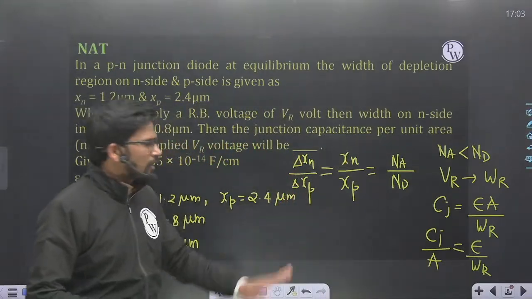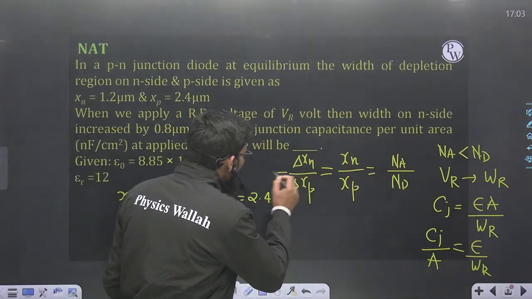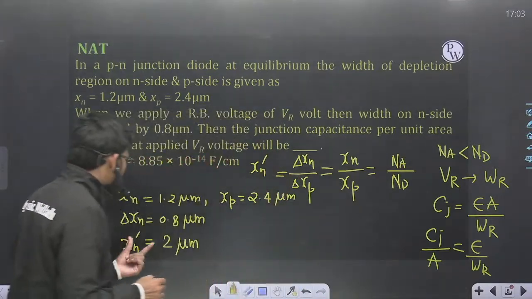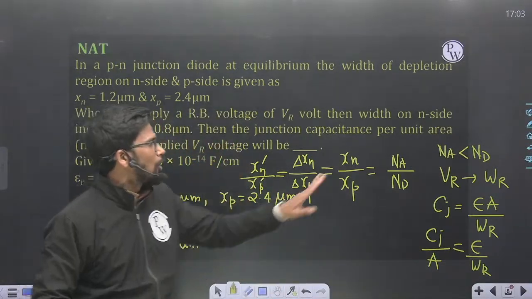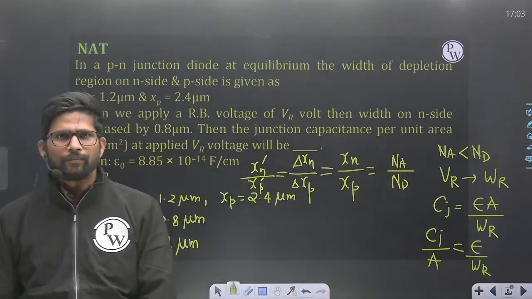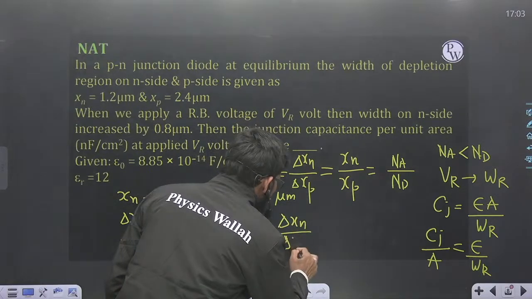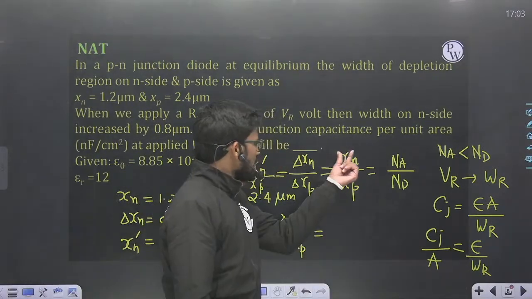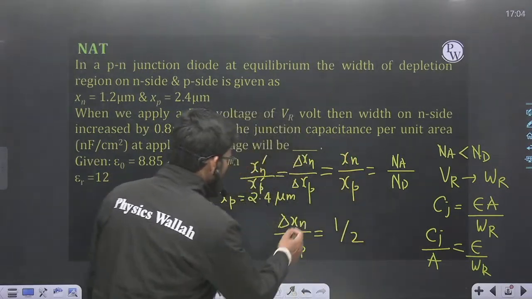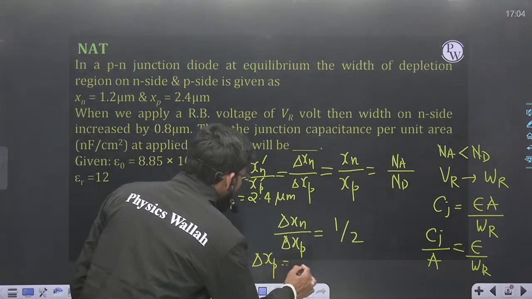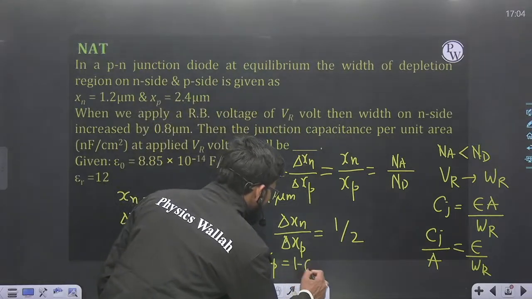So this delta Xn and delta Xp will also follow this rule of doping concentration ratio, and the overall width Xn dash, which is equal to Xn plus delta Xn, and overall width Xp dash will also follow this doping ratio profile. So now I can find delta Xp given delta Xn. This is nothing but 1 by 2, initial Xn upon Xp, this is 1 by 2. So delta Xp will be equal to 2 times delta Xn, which is 1.6 micrometer.